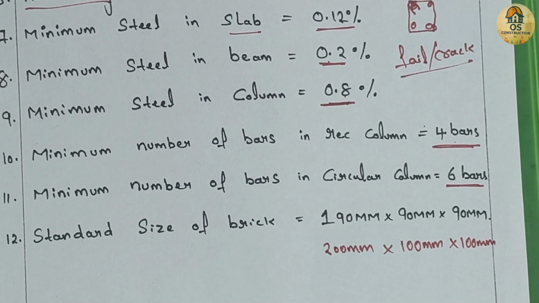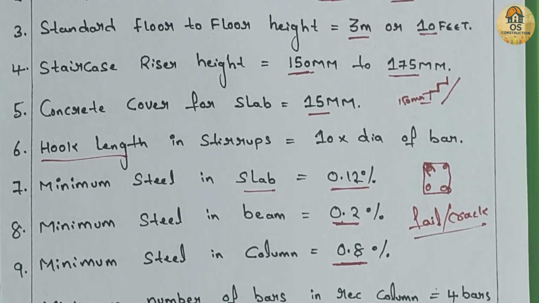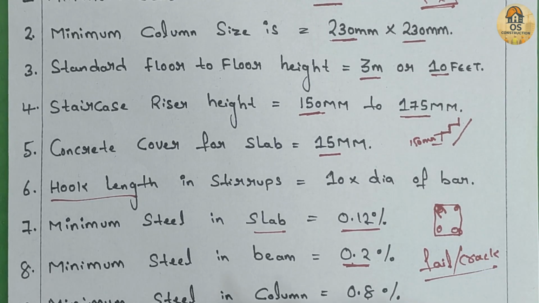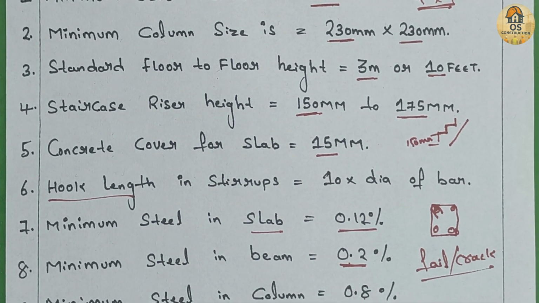So, these were the 12 very important basic points that every civil engineer and site person should remember.